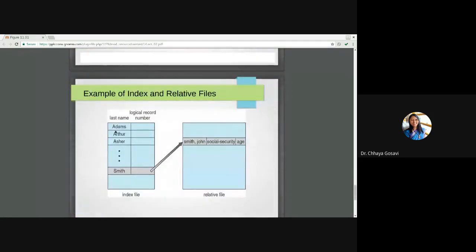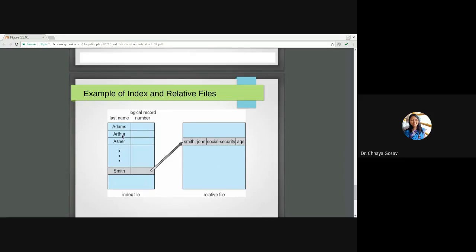It maintains one separate file which is called an index file. For example, suppose we have a file with 10,000 records. For every 1,000 records, it maintains an index entry. The first 1,000 records will start from the 0th location, the next 1,000 records will start from, say, location 20,000, etc. This is the logical record number, and you can directly go to the particular record which is relative to that particular name.